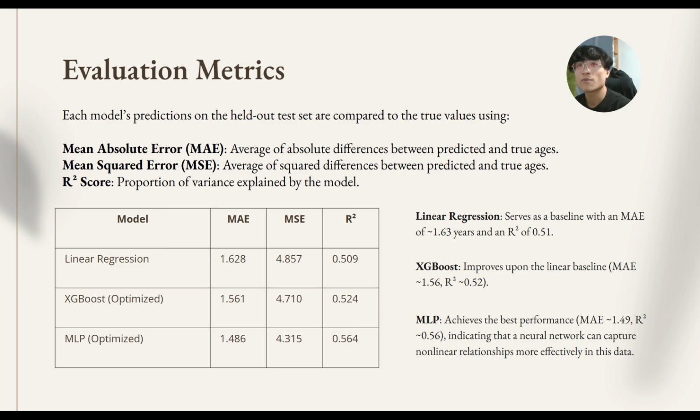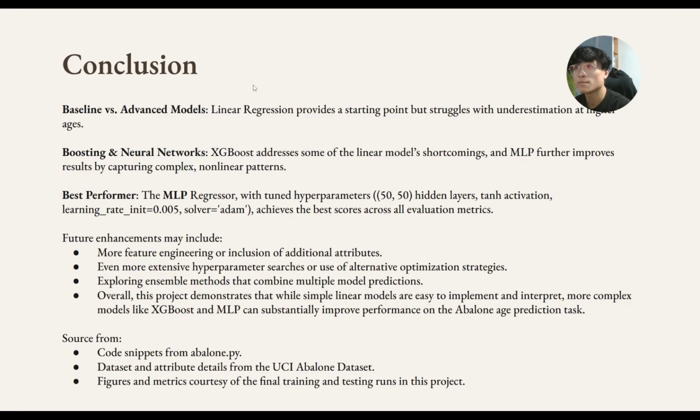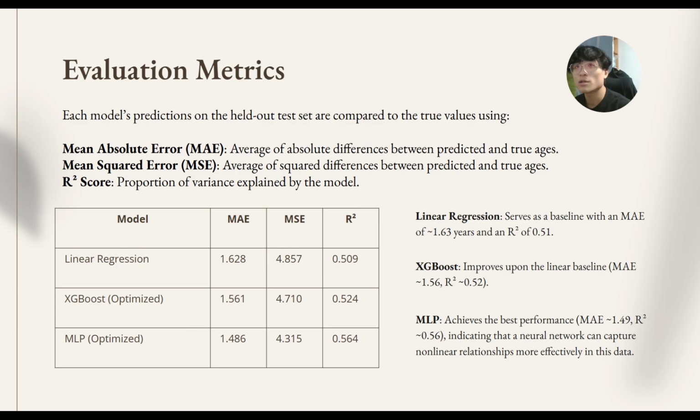So from the insights from the visualizations, looking at the scatter plots, we see that linear regression underestimates the age of older abalones, making its predictions less reliable. XGBoost reduces error but still has some variation. MLP predictions are more closely clustered around the true values, making it the most accurate model.